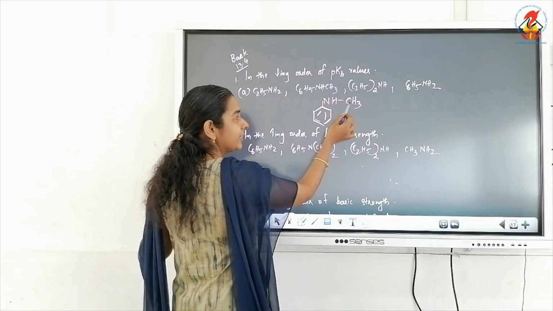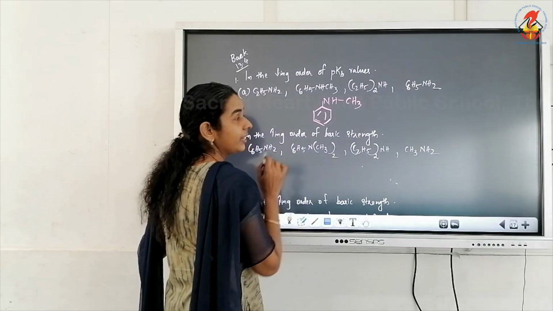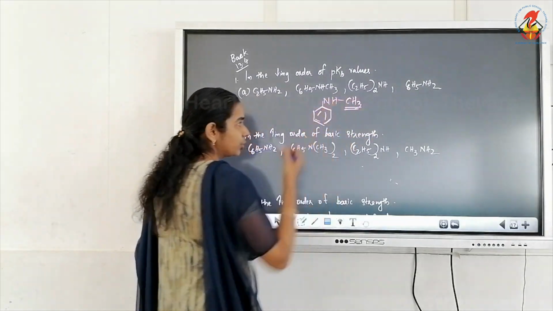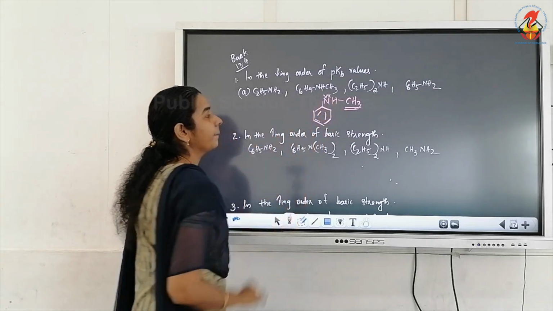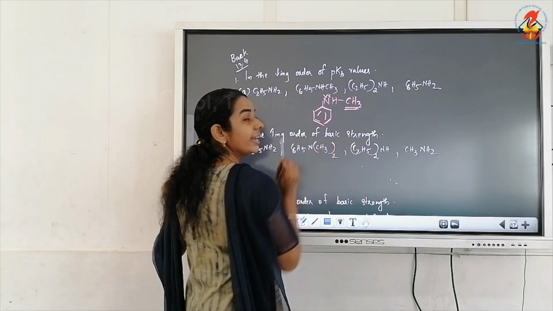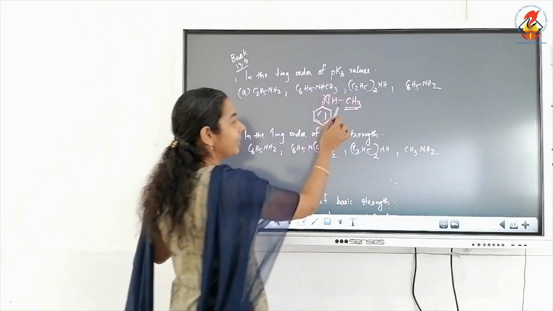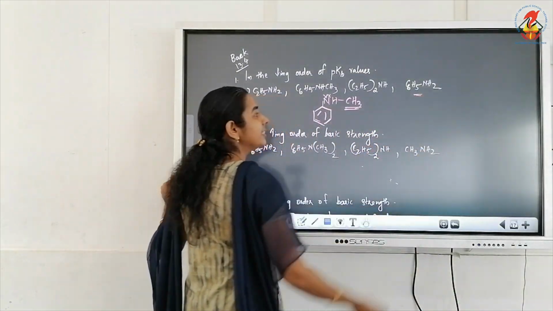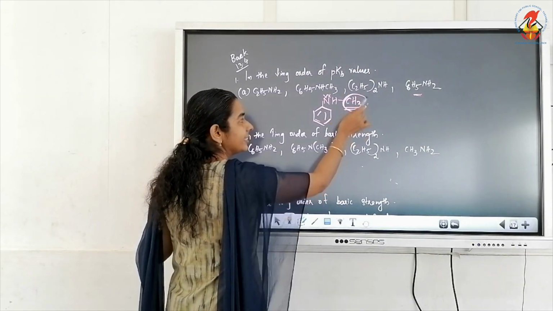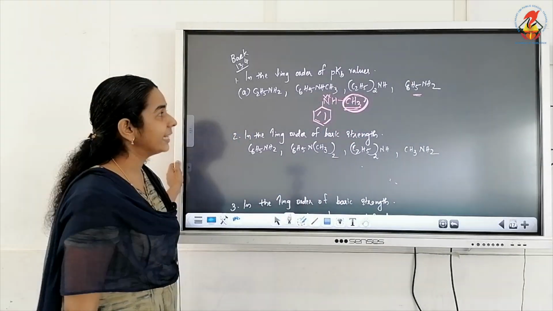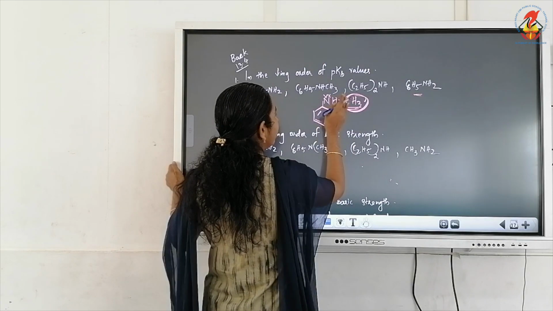So it is an aromatic amine, but due to the presence of the CH3 group, comparatively this will be more basic. Then simple aniline, C6H5NH2, but there is no group like CH3 in the case of aniline. So what will be the order here?